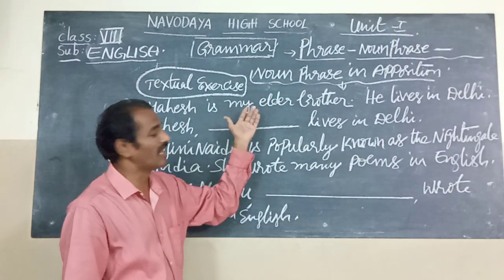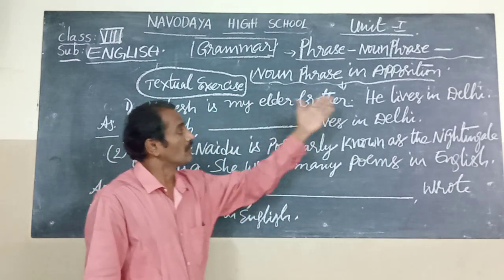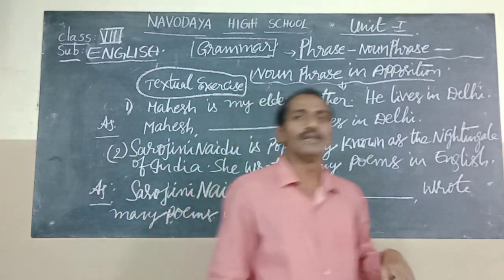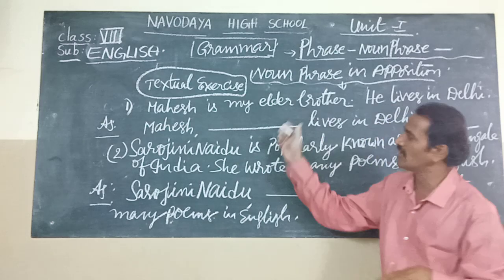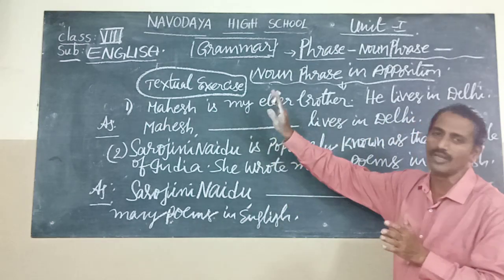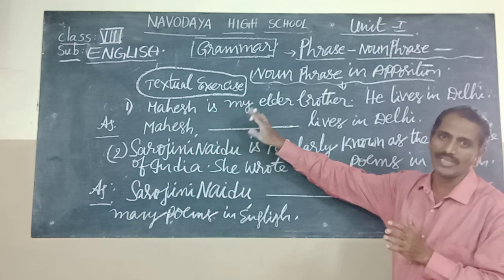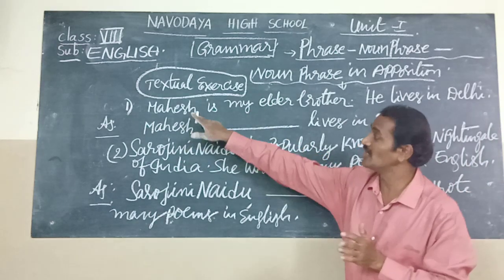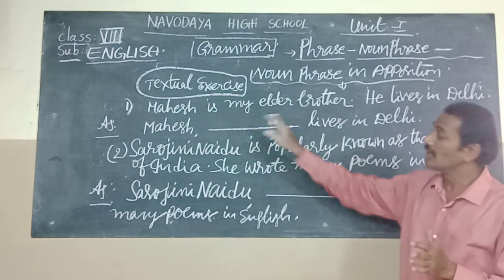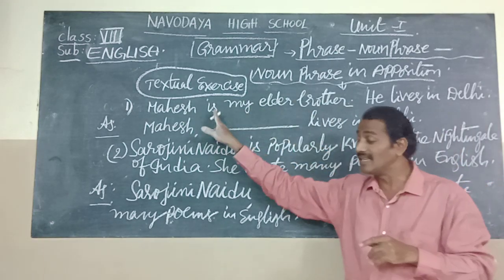Mahesh is my elder brother. He lives in Delhi. Now look, children. For noun phrase in apposition, we should write only the noun phrase. Mahesh is a noun. Here, "my elder brother" is the phrase.